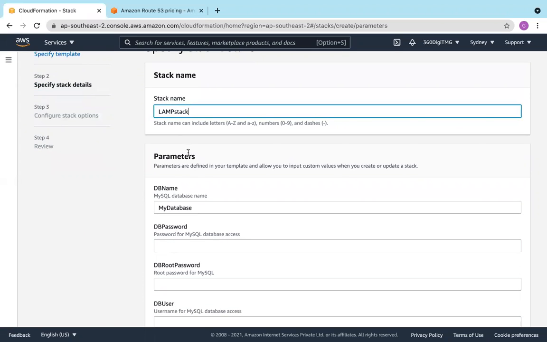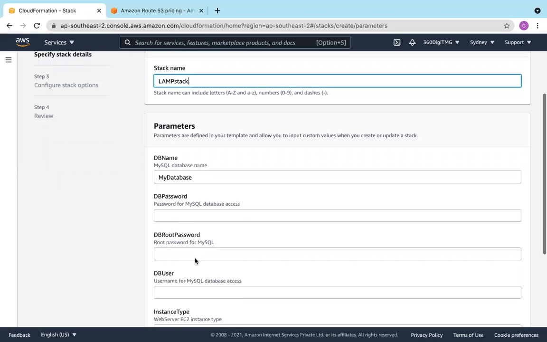Now it is asking us parameters. Since we are creating a database which resides within your EC2 instance, this is not an AWS managed database we are opting for. We are installing MySQL within the EC2 instance, and it will be automatically there.